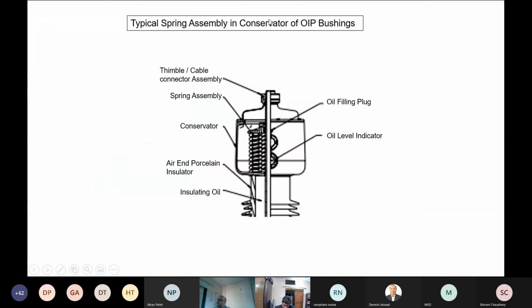This is the typical spring assembly inside the conservator of an OIP bushing. Either coil springs are used, or disc springs, or Belleville washers, stacks of Belleville washers. But the ultimate function is the same: to compensate for the difference in thermal expansion of various linear materials in the bushing assembly, metal, epoxy, porcelain, so that the hermetic sealing is maintained.